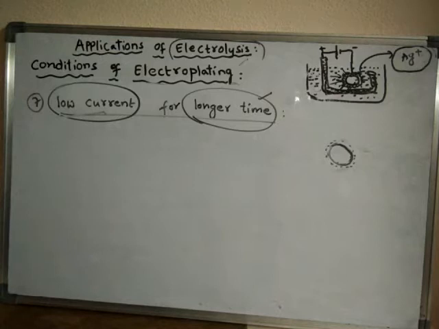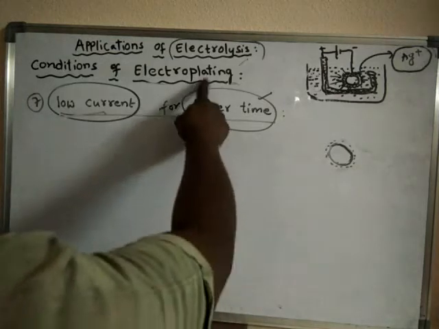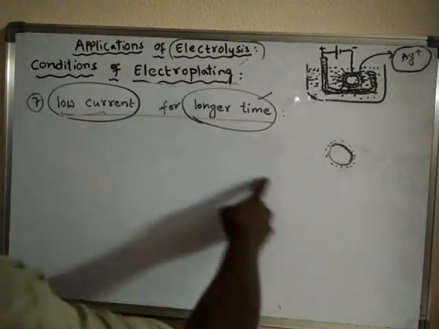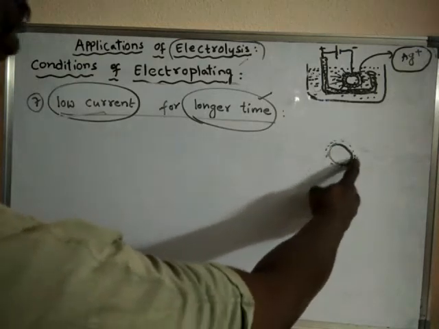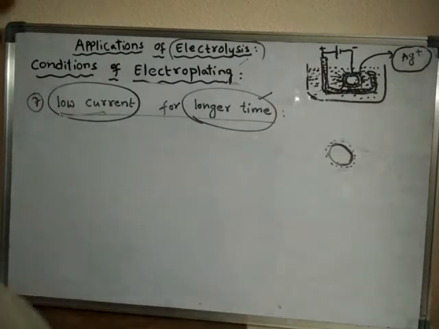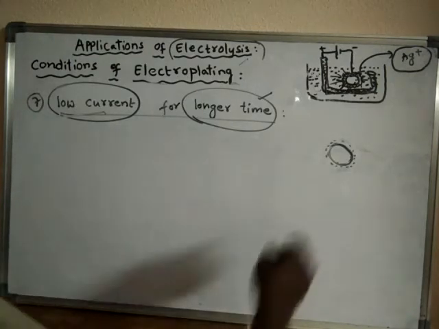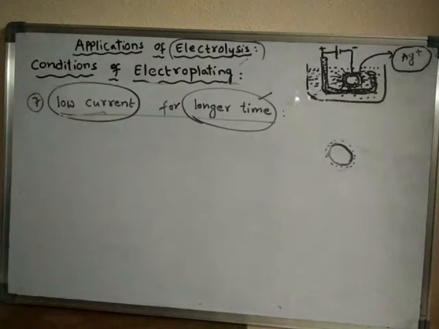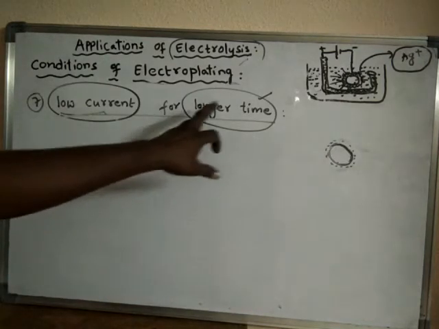So electroplating should be done in such a way. In order to make the superior metal stick firmly on the inferior material as a strong coating, we have to send low current for a longer time.